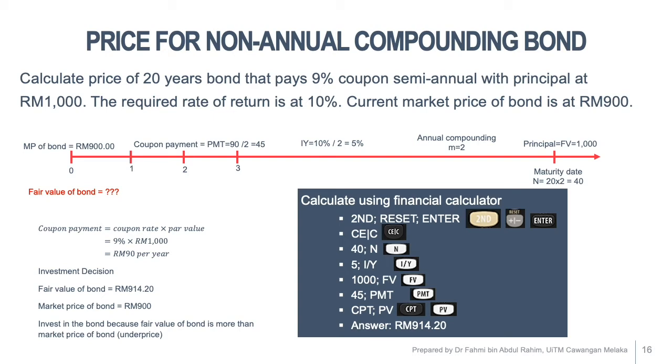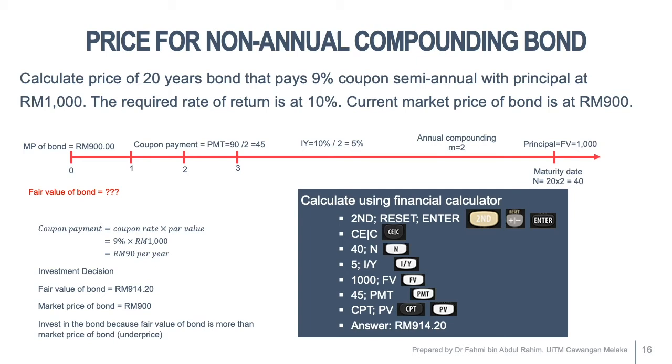So the PMT becomes 45. The IY, or the required rate of return, you need to divide by 2. So instead of 10%, you get 5%. And the maturity date, which is N, 20, you need to multiply by 2, the number of M. So the N becomes 40.